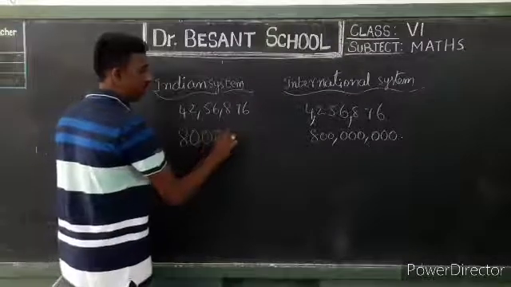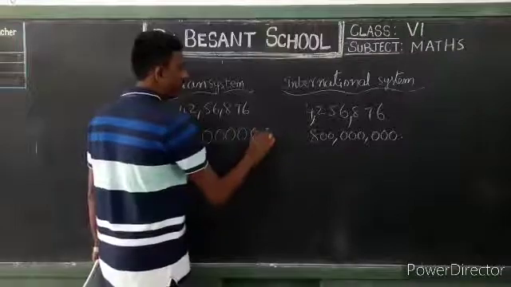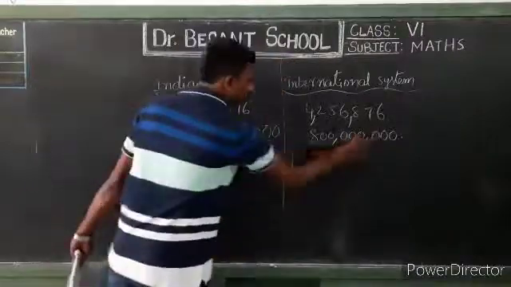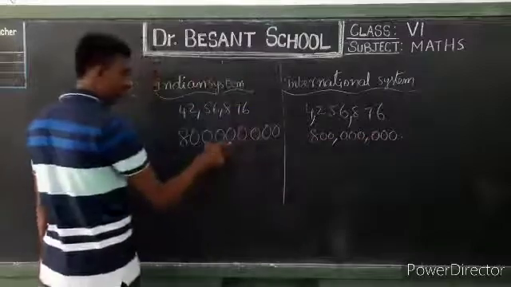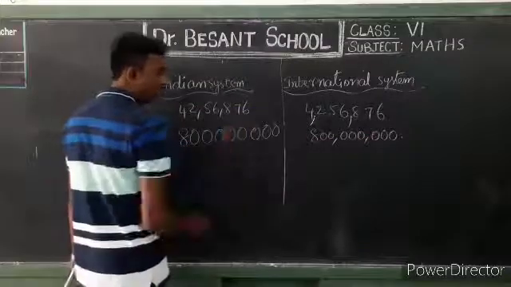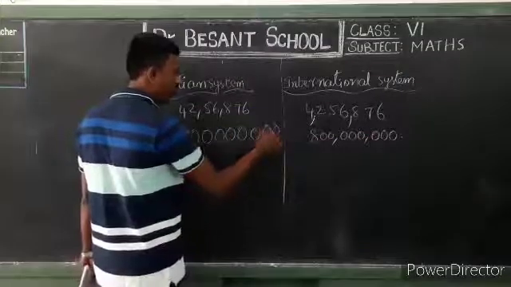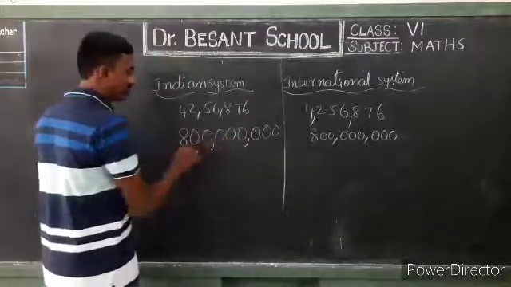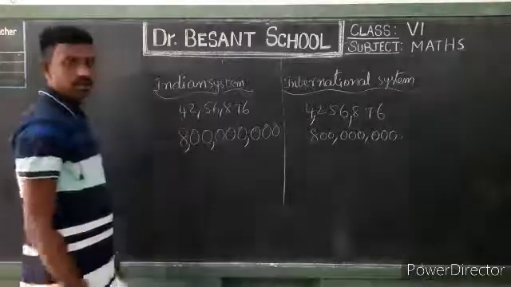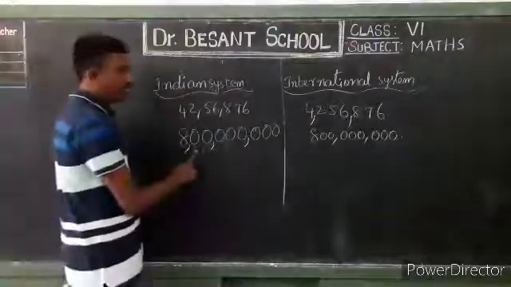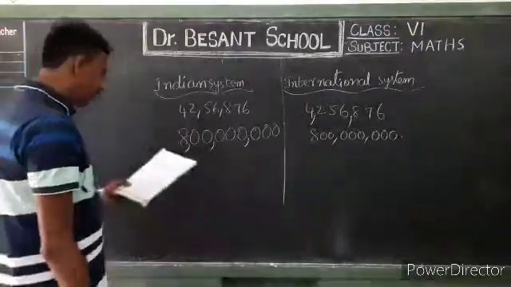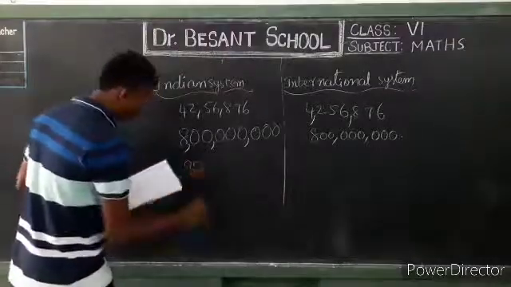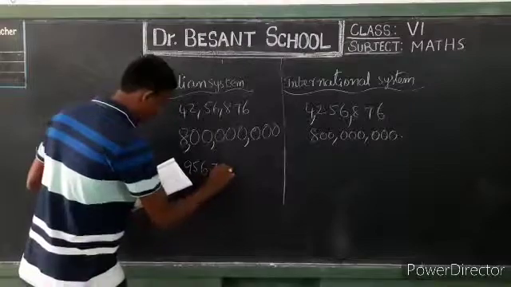First write down all the zeros, including the 8. How to place commas? First comma after a set of 3 digits, 1, 2, 3. Then the period of thousands, then the period of lakhs. Are you following? So this is the number according to the Indian system of numeration. One more. I will write it in the Indian system; you try to convert it into the international system.